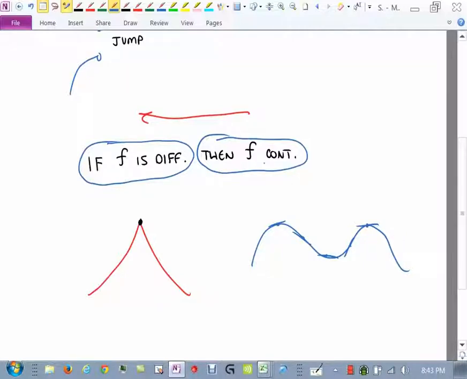Now, since we have this idea that you can start with a function, and from that function you can take its derivative and create a new function, well, what stops us from doing another derivative of that function? Well, we can, and it's called the second derivative, and we use a double prime mark there, double prime. And we could also go to the third. So you could take the derivative of that, and you can keep going forever.